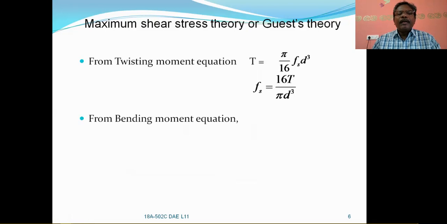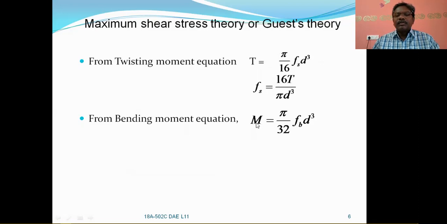Now from the bending moment equation, M is equal to pi by 32 Fb d cube, where T is the twisting moment or torque, Fs is the torsional shear stress, and d is the diameter of the shaft.